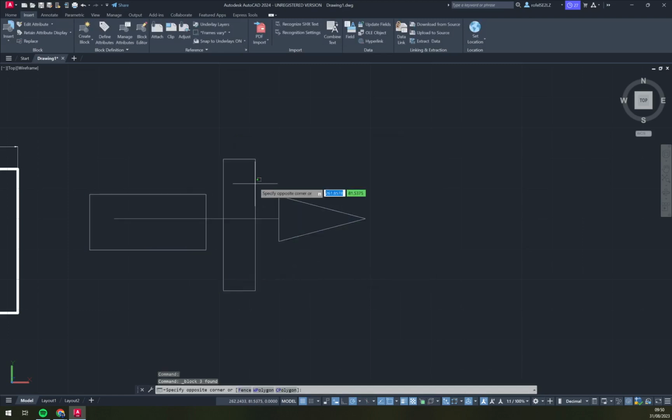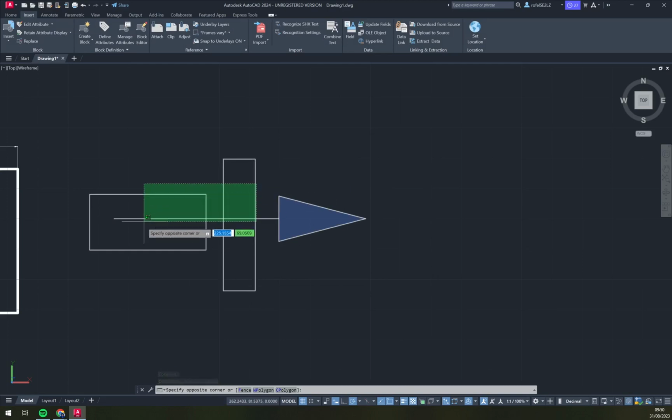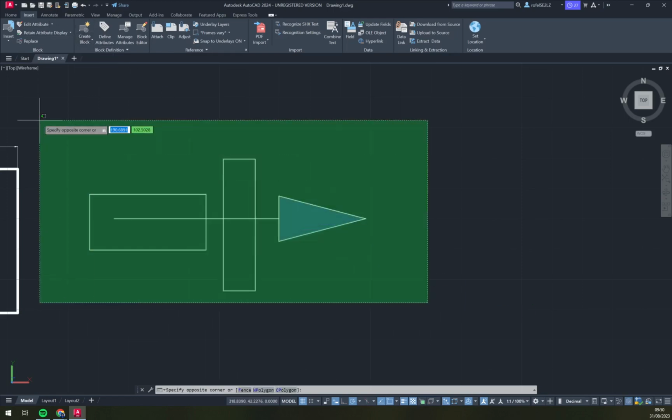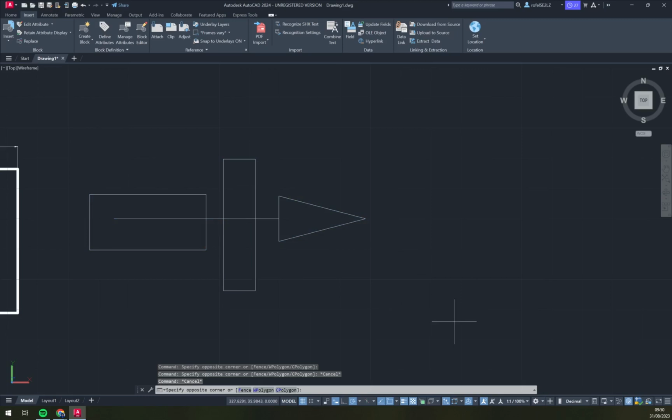So you see we have a whole object in here. It's a block. If I want to edit it, if I want to, for example, move this object, or delete any part of this object or this block, I need to break it. So how to break it? First of all, I have to select the object or the block and write down explode. It's like explosion or explosive.